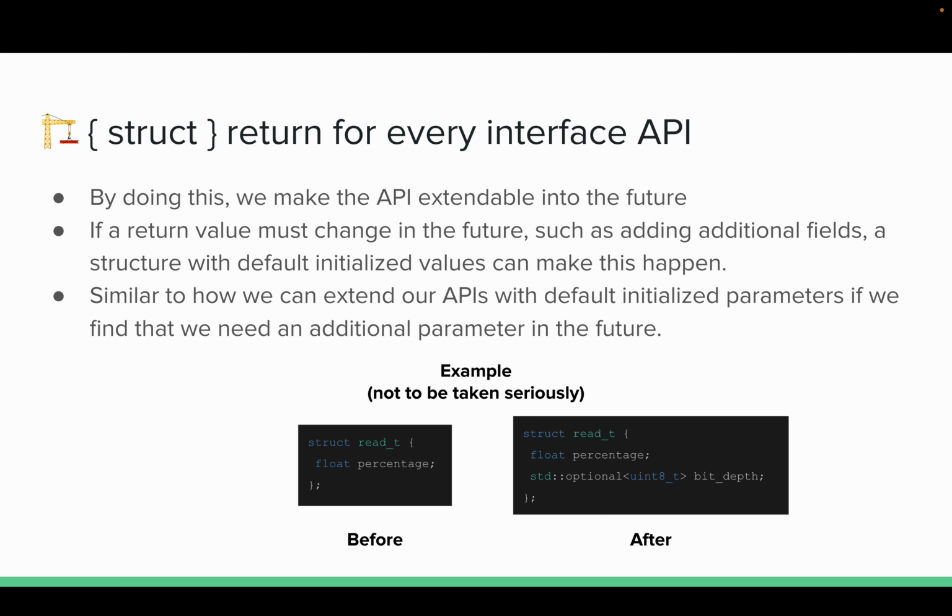But if the return value has to change in the future, such as adding an additional field, a structure with default initialized values can make this happen. For example, if we look below here, we have this read structure that takes back a percent. Now it's not defined, so if you have your compiler settings set properly, which you should have these warnings set up, it should tell you if you try to return this read structure with percent undefined, it'll yell at you saying, hey, you do not define this value. You're trying to return an uninitialized value. Whereas if you have this thing here, you can have percent, and you have something that's default initialized. Optional will actually default initialize whatever it is, so you don't have to even worry about initializing it yourself. But if you could, you could put some curly braces down here to say, I want to default initialize this.